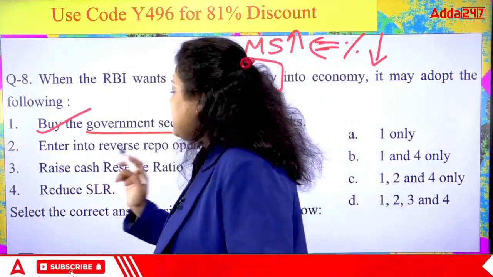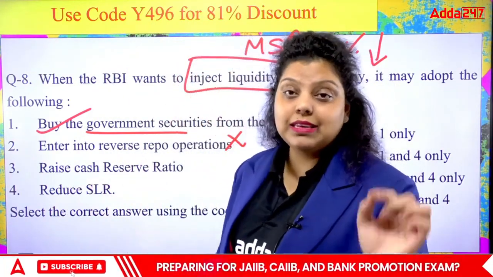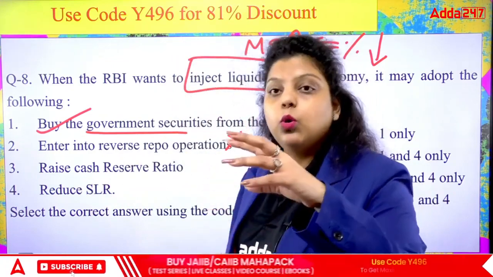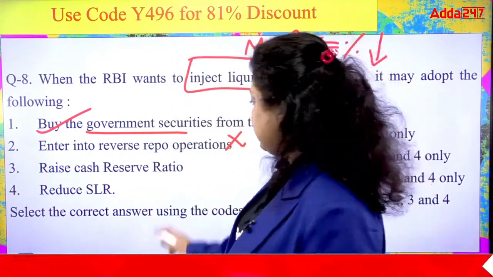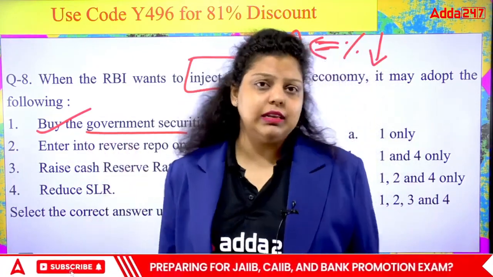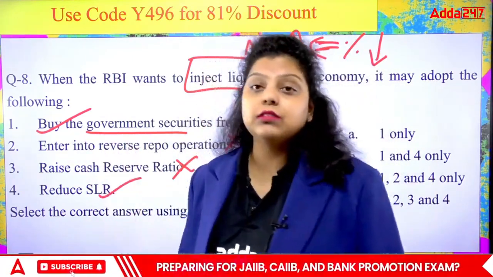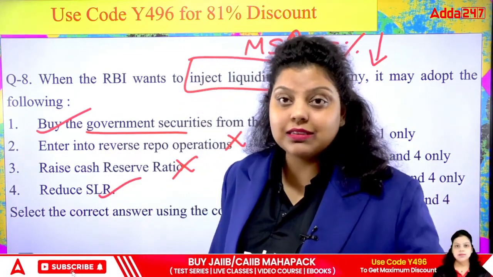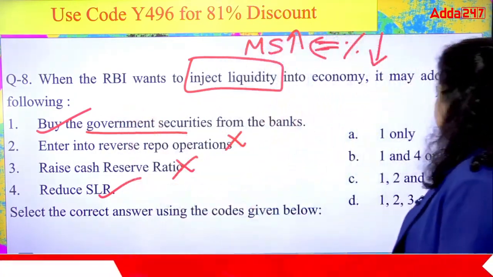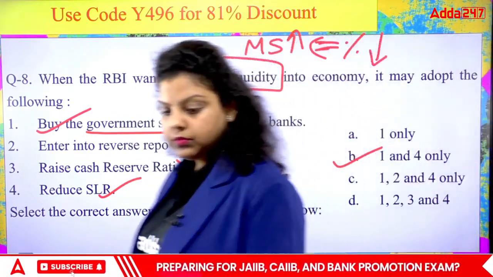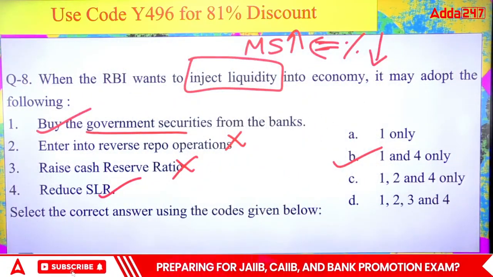Third, raise cash reserve ratio. If RBI increases the CRR, it means banks have to maintain more reserve with the RBI. They will be left with less money to provide loans. It can't be right. Reduce SLR, correct. If RBI has reduced the SLR, it means banks have to maintain less reserve with themselves and they will be able to provide more loans. So the first and fourth will be correct. It means the B option is right. Okay, the right option will be your B option.